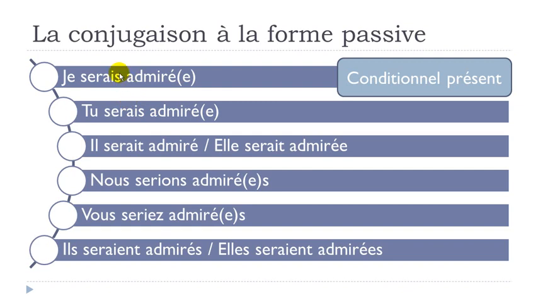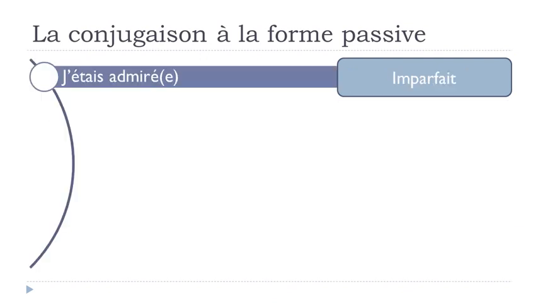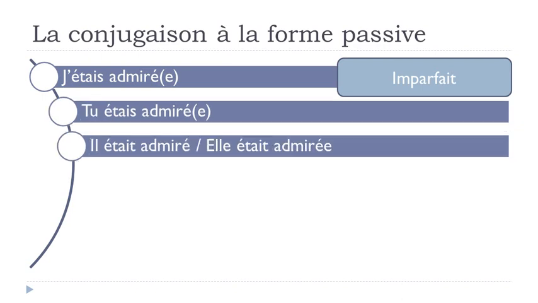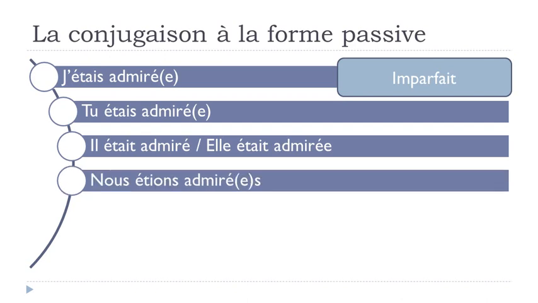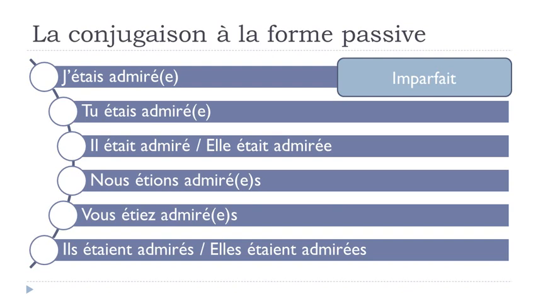Okay, so same thing here. If you look carefully, that's only the verb être that will change. And then imparfait form would be j'étais admiré, tu étais admiré, il était admiré, elle était admirée, nous étions admirés, vous étiez admirés, ils étaient admirés, elles étaient admirées.